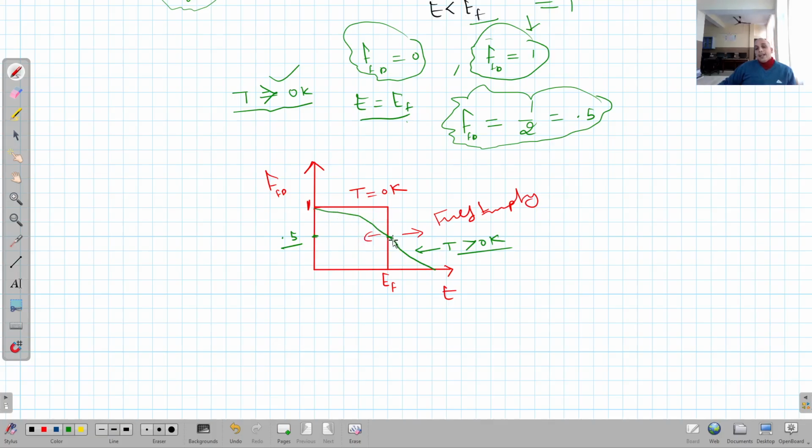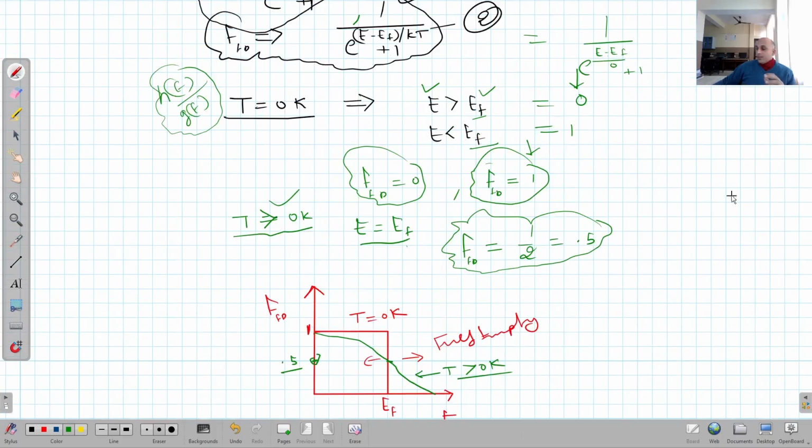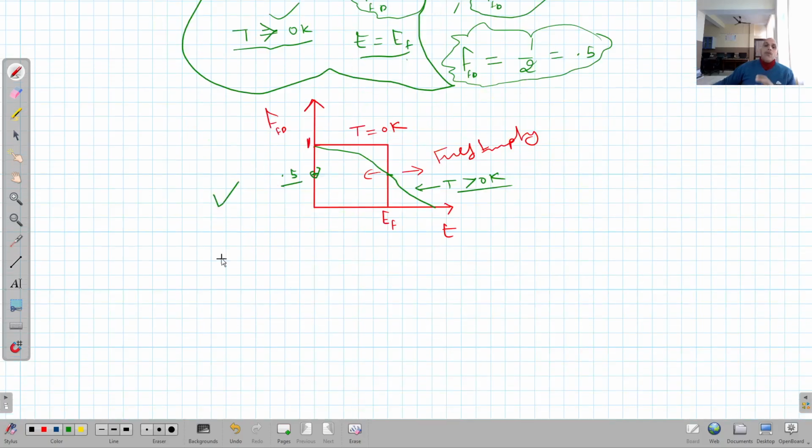Now the Fermi level is that level at which the probability of occupancy is 50%. So this is the graphical, or pictorial, representation of what we have discussed here. And I'm hopeful that the concept of Fermi energy level and Fermi Dirac distribution function is very clear.